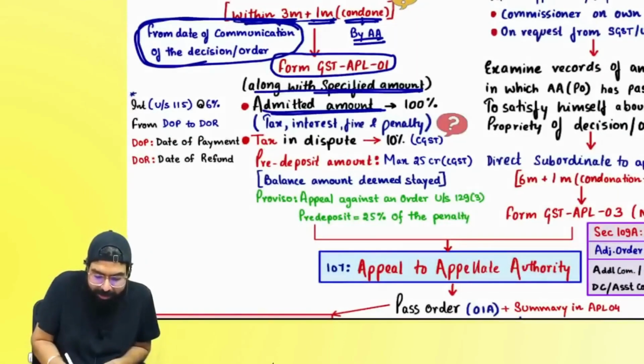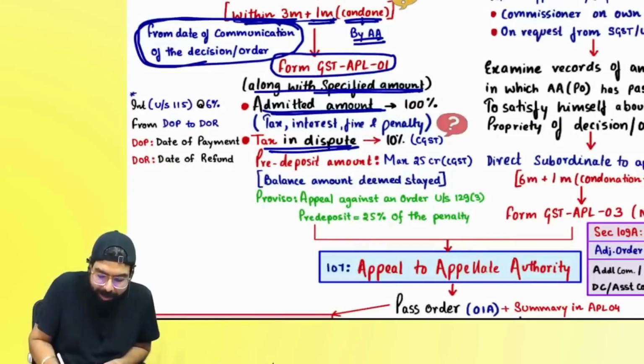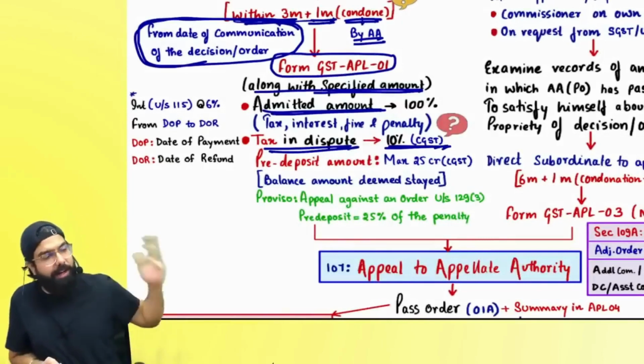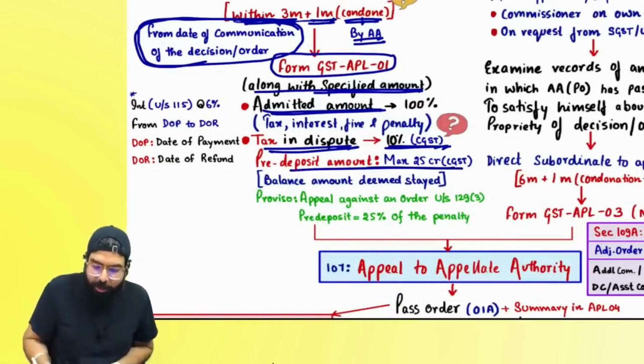Everyone, over here, tax in dispute. What is the tax in dispute? This is the tax in dispute. Of that you have to pay 10% under CGST, 10% under SGST, which is maximum how much? Maximum will be 25 crore.